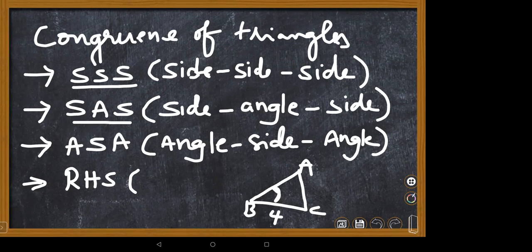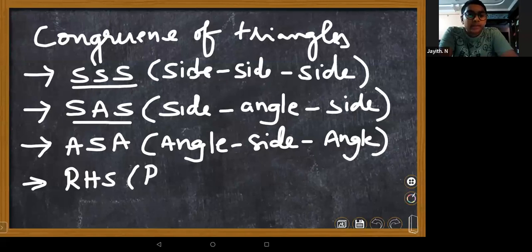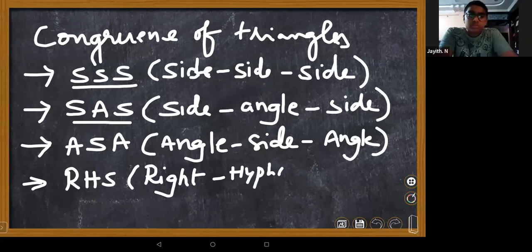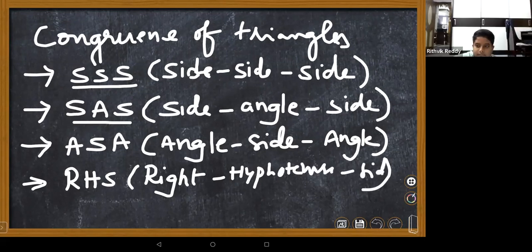Now, what is RHS, children? Right angle, hypotenuse, side. Yes, this is applicable only for a right angle triangle, children.